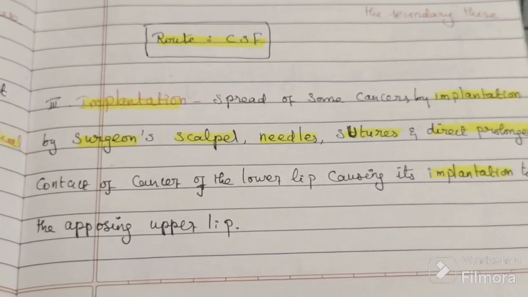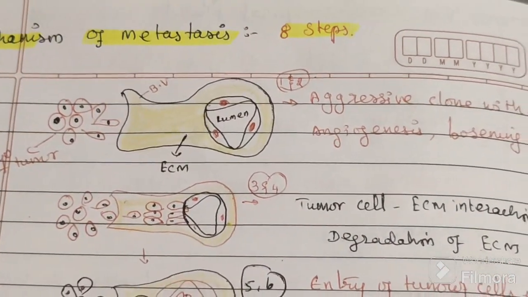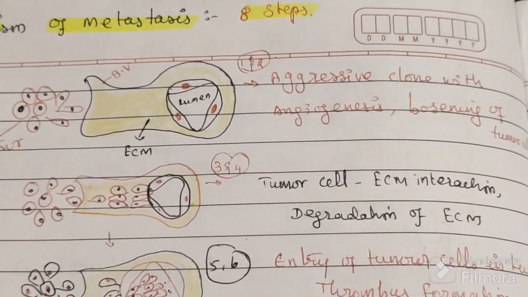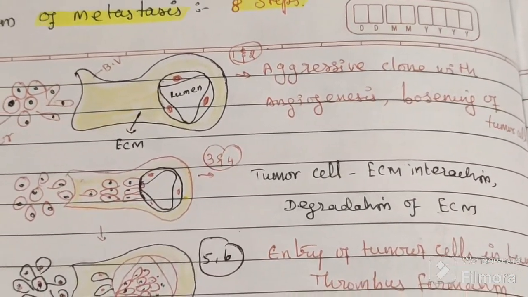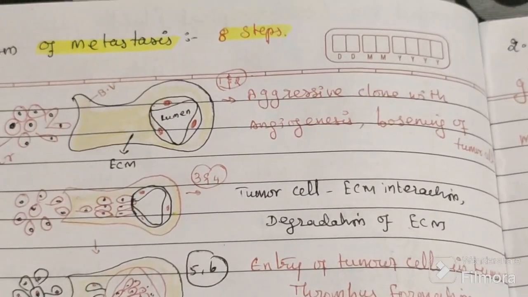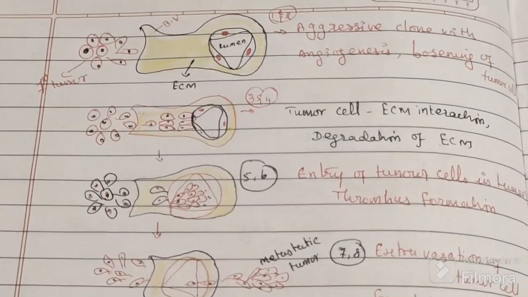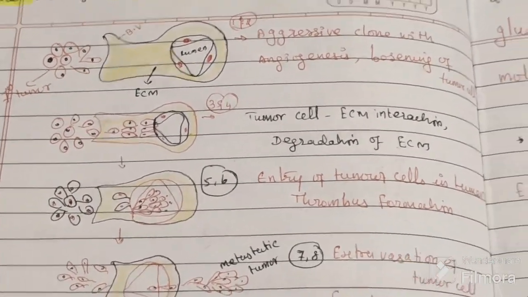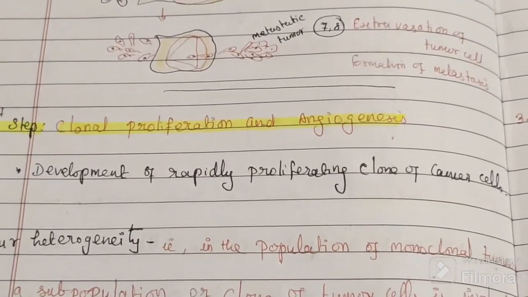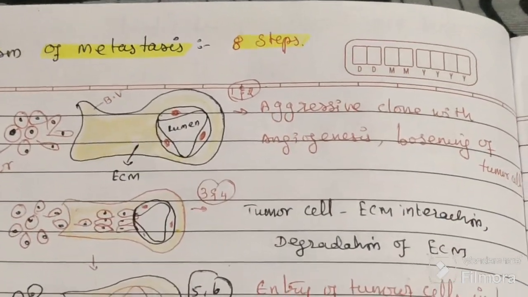Now we want to discuss the mechanism of metastasis. Mechanism of the hematogenous route, which is seen in sarcoma. There are 8 steps. Two steps in each diagram, so totally we have 4 diagrams. First step is clonal proliferation and angiogenesis. First we understand this diagram.